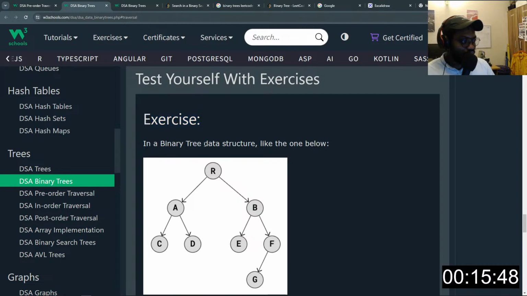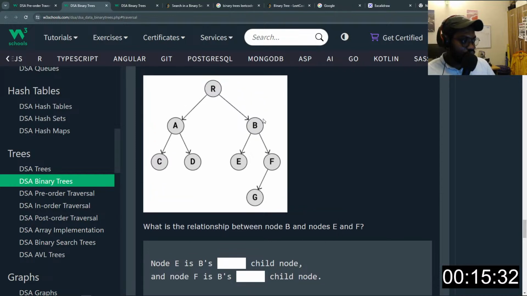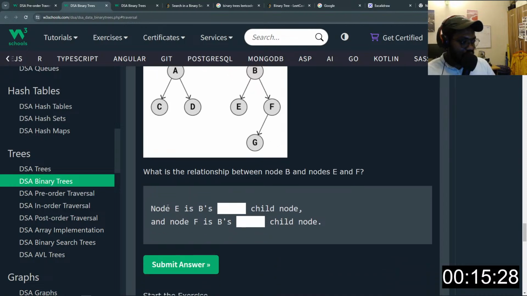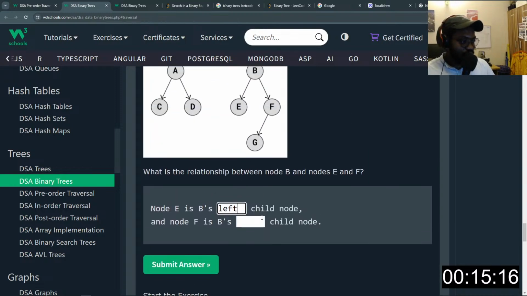So here's a little exercise. In a binary tree data structure that we have below, right? What is the relationship between B and nodes E and F? So B, E, F, right? E is B's right child, right? Oh, sorry, left child. Let's do this. And F is B's right child.